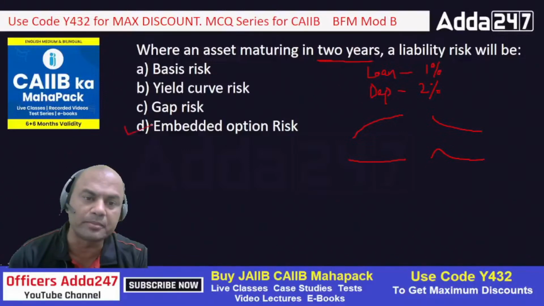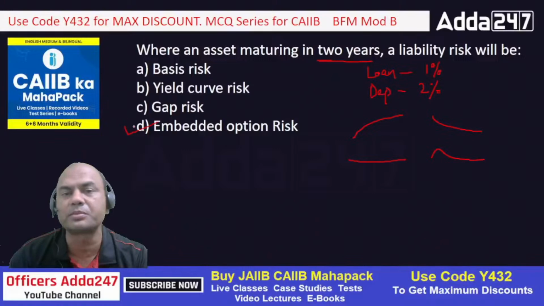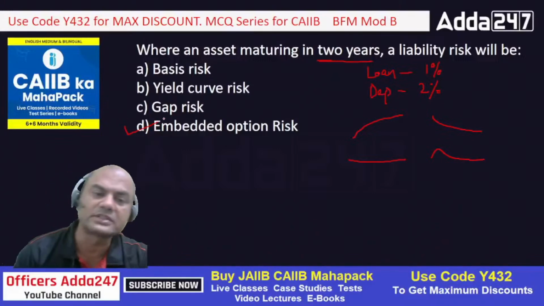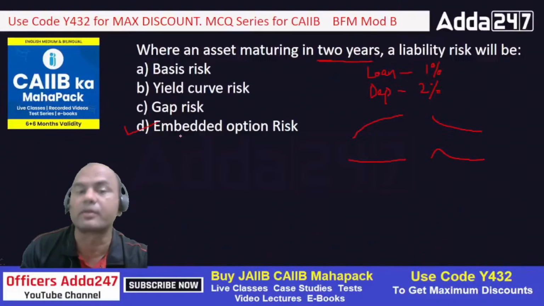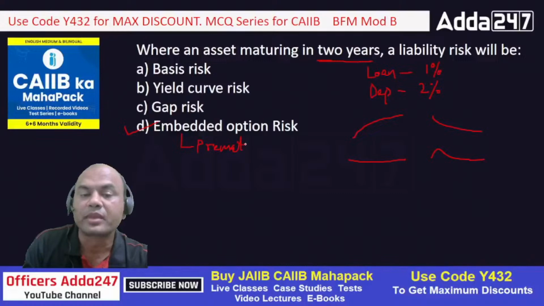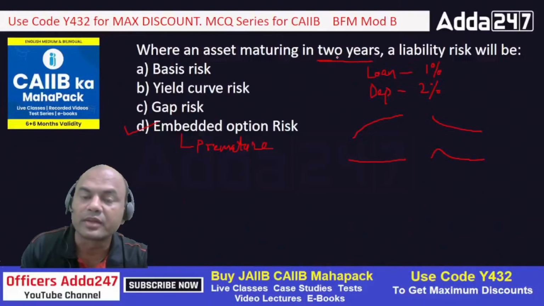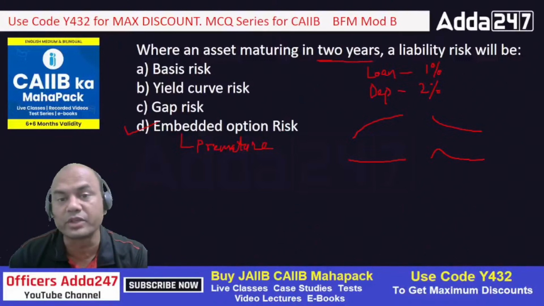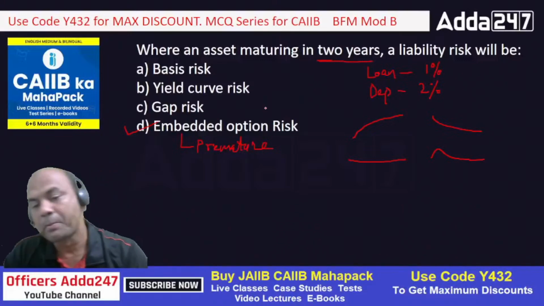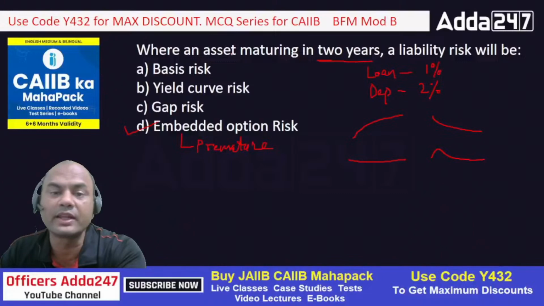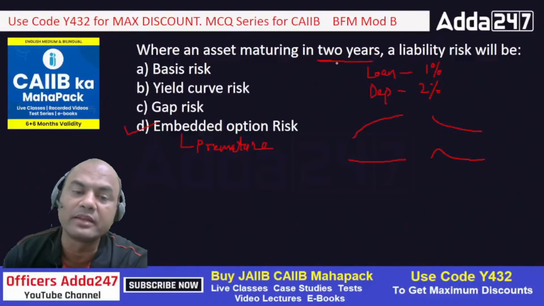The correct option is embedded option risk. What is this embedded option risk? It means non-renewal of FDs or premature withdrawal. This is also an important part. If this customer comes to me for premature withdrawal, in that case what happens? I'll be facing this risk then. So whenever an asset is maturing in 2 years, the main risk will be embedded option risk.